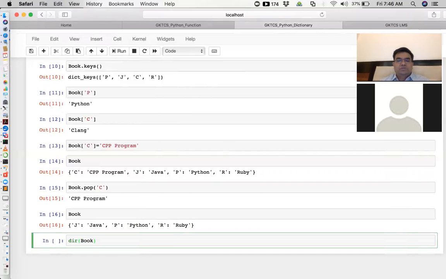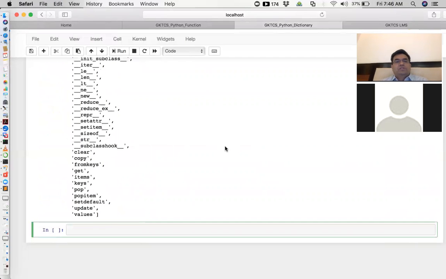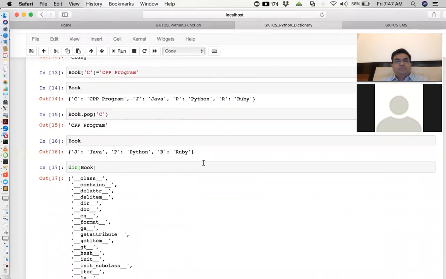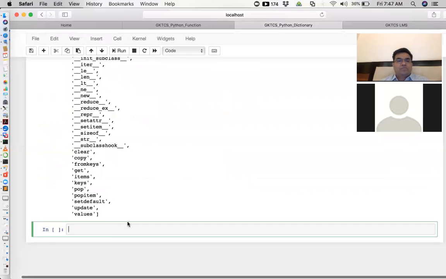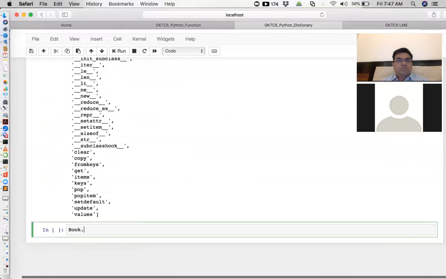If you look at this, you will see there are methods like clear, copy, fromkeys, get, items, keys, popitem, values, update, setdefault. So these are all built-in methods which are already associated with the dictionary. Let's say you want to check one of the methods, like values. How to check it now? Let's try popitem or fromkeys. I'll tell you that, but first of all, let us say you want to check the values.